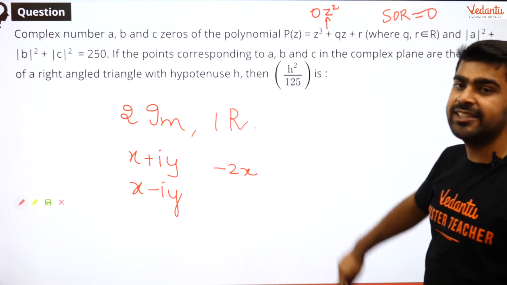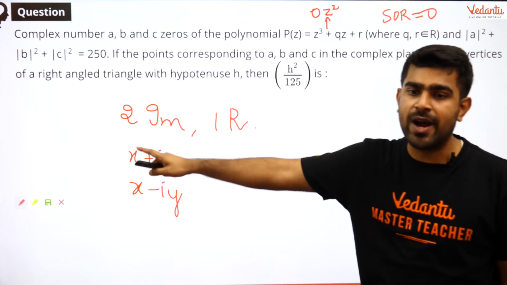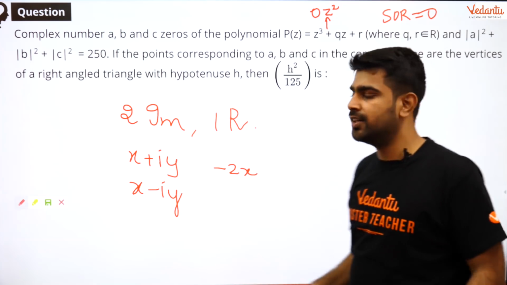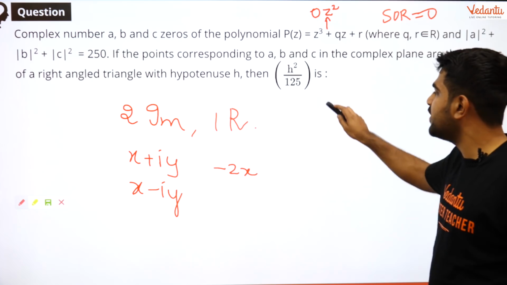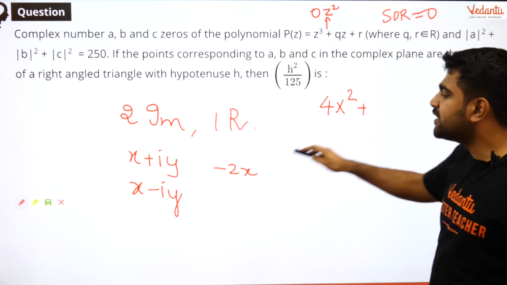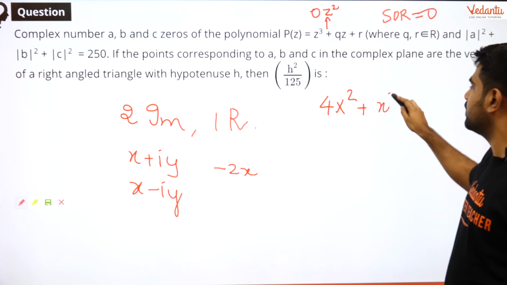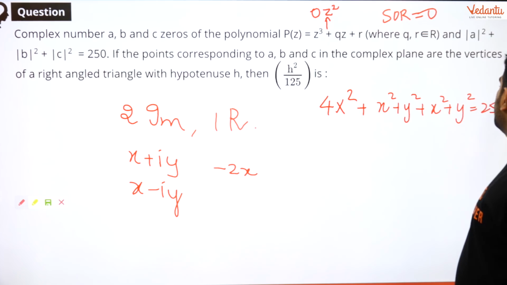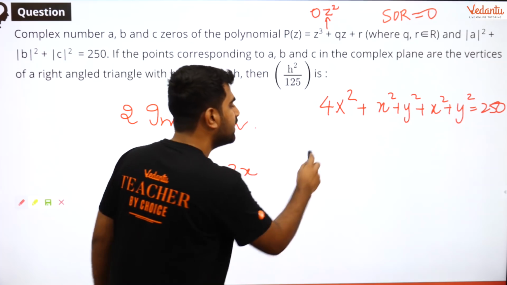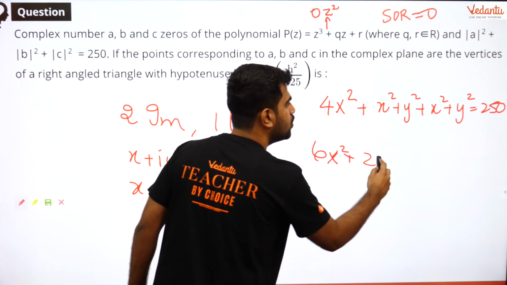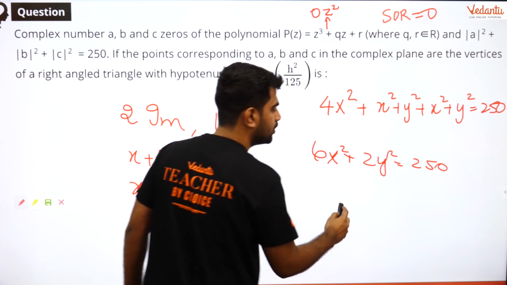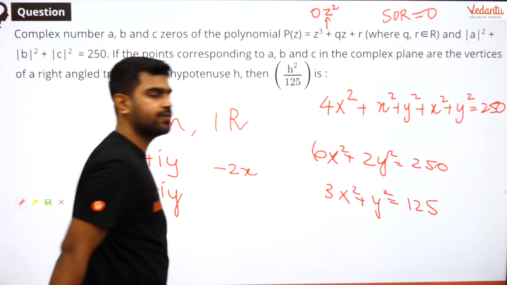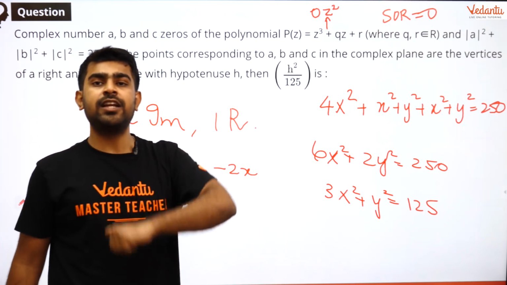Now let us use it in the condition given. What is given to me? Modulus of a square plus modulus of b square plus modulus of c square is 250. Modulus of a square is 4x square. Modulus of b square is x square plus y square. Modulus of c square is also x square plus y square. That is equal to 250. So what do I have from that? I have 6x square plus 2y square is equal to 250. So that leaves me with 3x square plus y square is equal to 125. That is the first relation which I get.